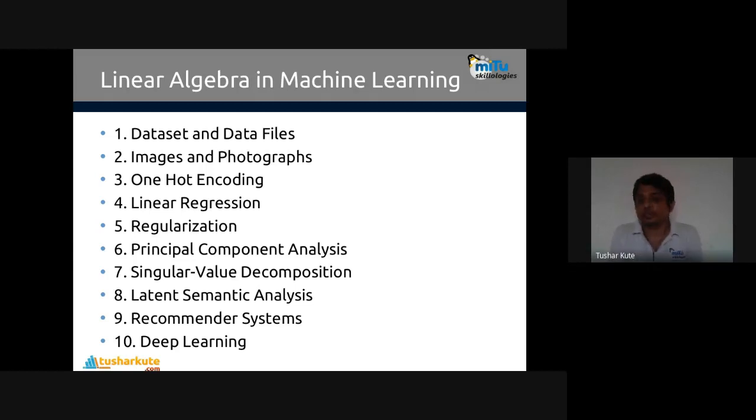So linear algebra may be required. Images and photographs, yes, that's what I told. Deep learning: whenever you have to do image analysis using machine learning, we require neural networks like deep learning. CNNs are required, so their complete analytics is done with the help of linear algebra in the form of matrices. Technically speaking, it's a matrix that they are using there.